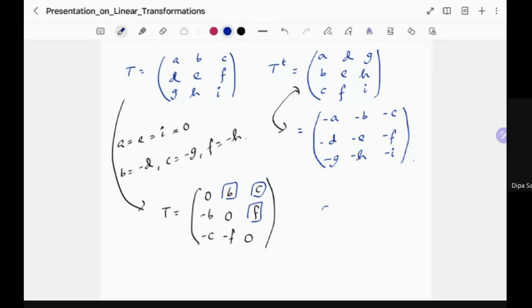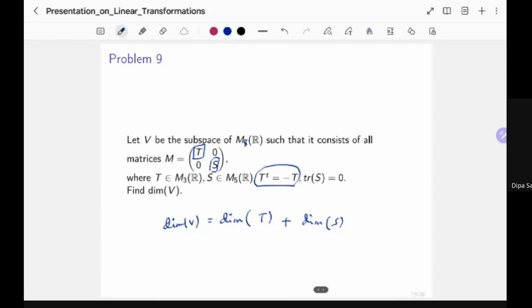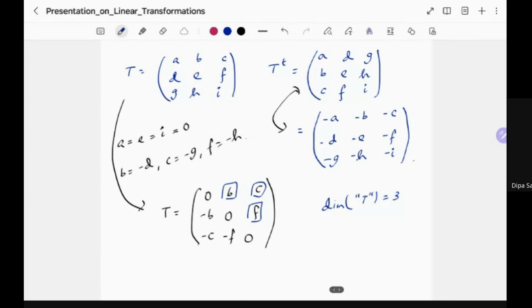So the dimension of, again, this T thing, let me actually write it in quotes so that you guys don't get confused. So not 0, I meant 3. I should write it in quotes. This is not really T. It's a very bad way to represent it, but anyway. So this is dimension 3, and for the trace of 0, that only gives you a condition on the principal diagonal, and it says nothing about the other entries.